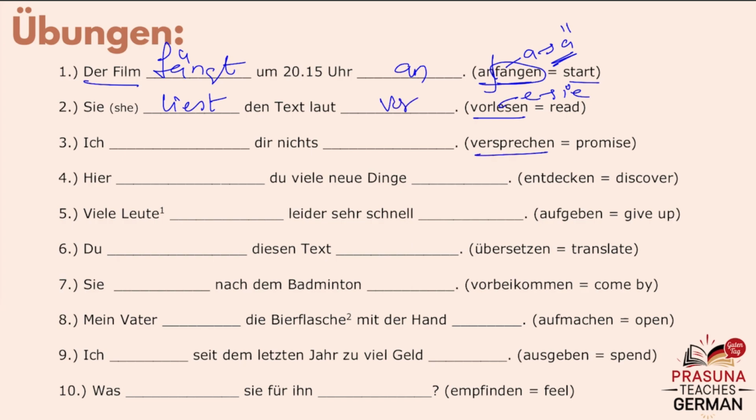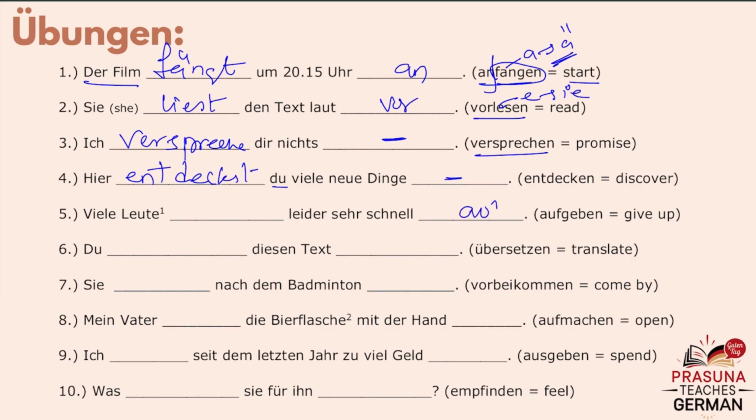And versprechen looks like separable, but this is not separable. So no need to separate the verb. Write the verb as it is. Ich verspreche dir nichts. So entdecken is also not a separable prefix. Du is the subject: Hier entdeckst du viele neue Dinge.